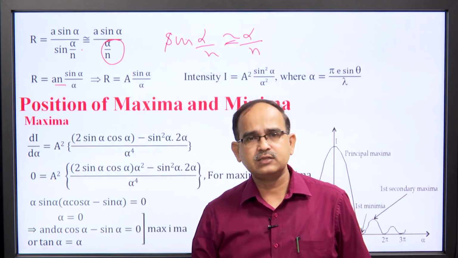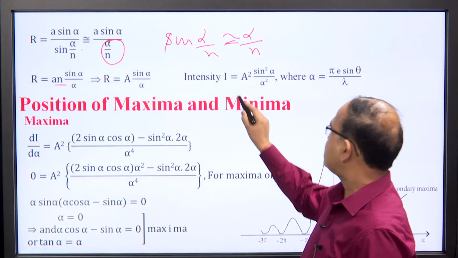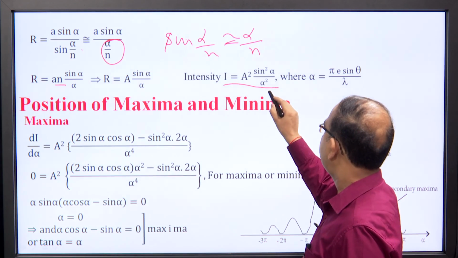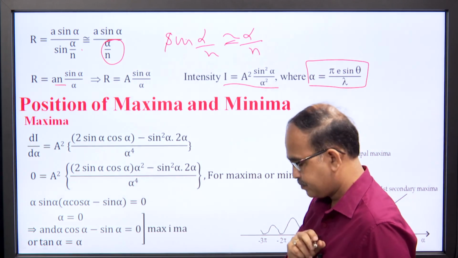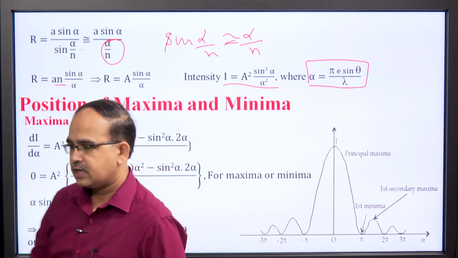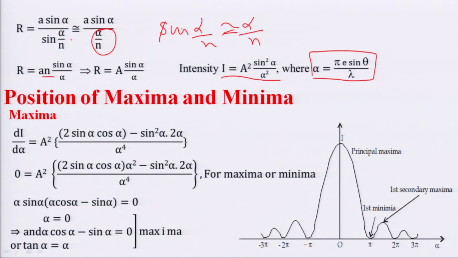Once we have the resultant amplitude, intensity can be calculated by squaring this term. Intensity I is equal to A square sin square alpha over alpha square, where alpha is pi over lambda e sin theta. If we have the expression for intensity, the condition for maxima and minima can be calculated. The simplest way to get the position of maxima and minima is by differentiating the expression of intensity with respect to variable alpha and making it 0 for maxima or minima.